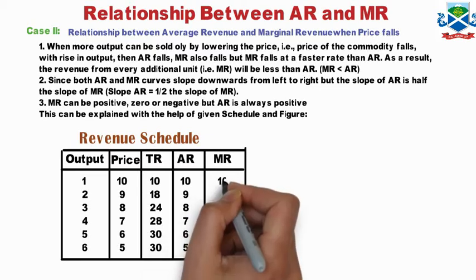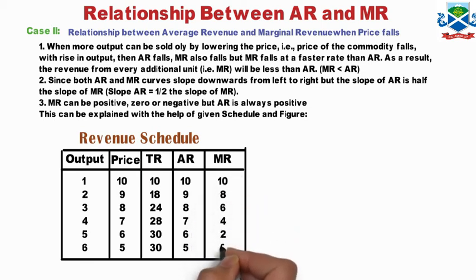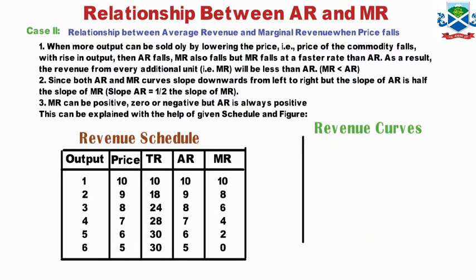It's the price: 10, 9, 8, 7. And MR you get by TRn minus TRn minus 1. So 18 minus 10 is 8, 24 minus 18 is 6, 28 minus 24 is 4. Like that you can calculate until MR reaches 0 and then becomes negative.